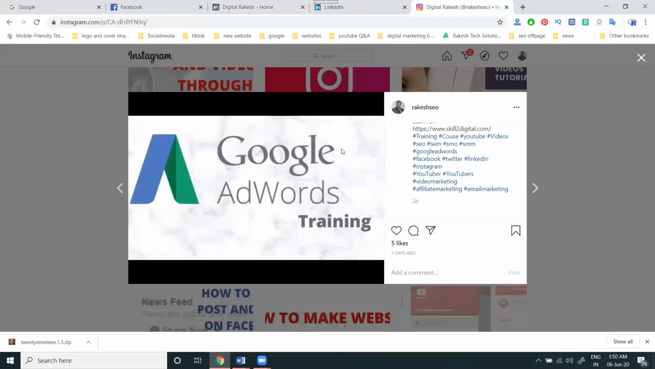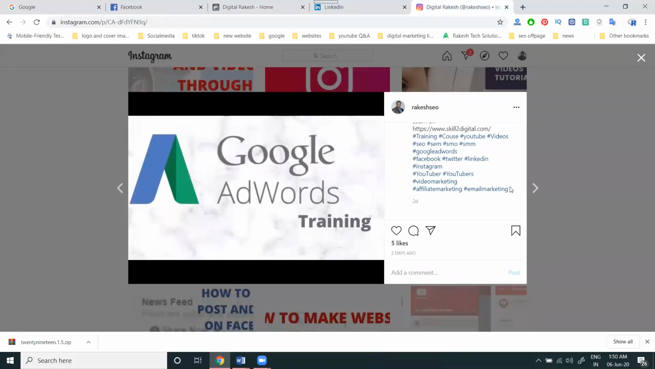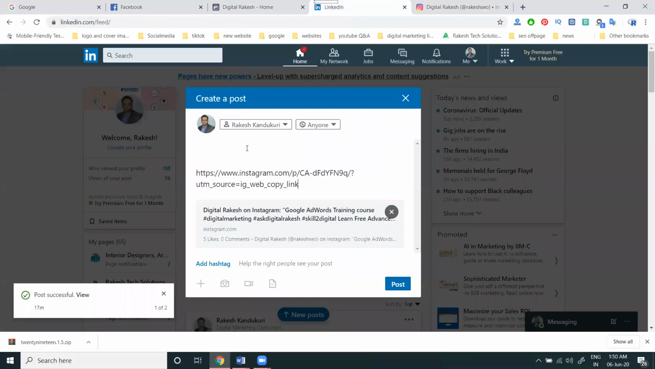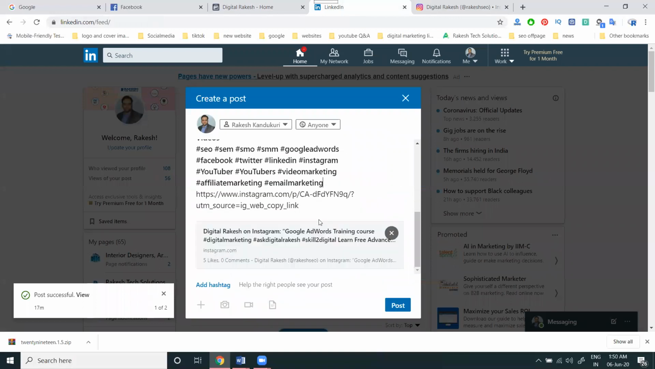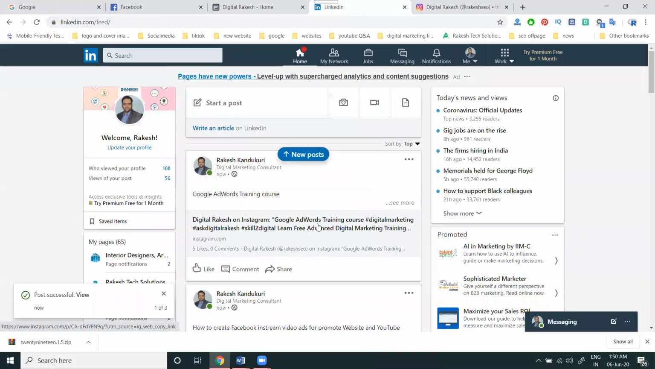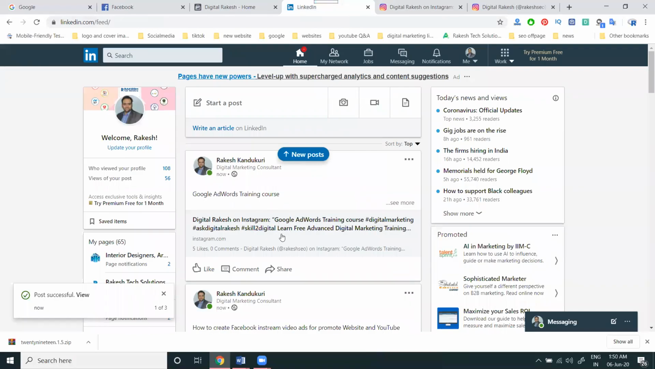Same thing, copy link, share by LinkedIn. Copy this. Everything fine and post it. After posting this one, when you click here, they go to the Instagram post option. So they can't be visible as an image here. This is only one drawback. The images on the Instagram post are showing on the Facebook page, but they can't show on the LinkedIn option.